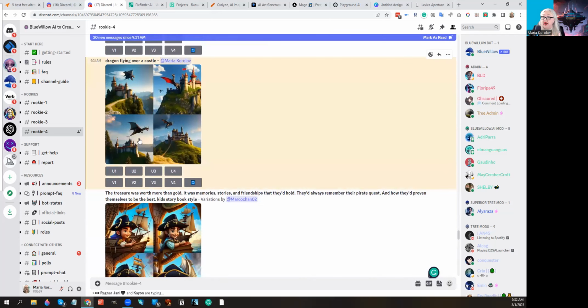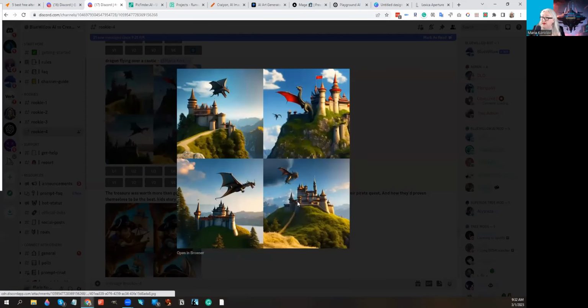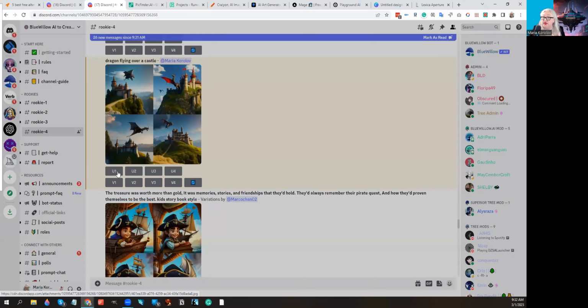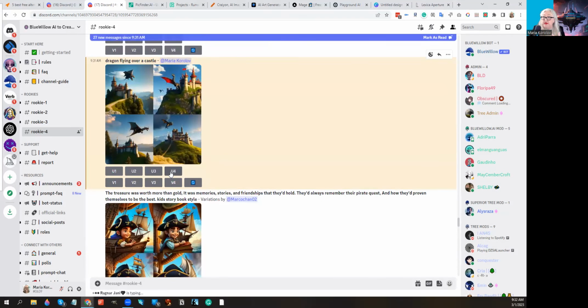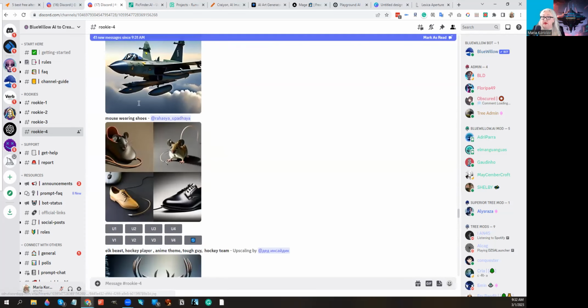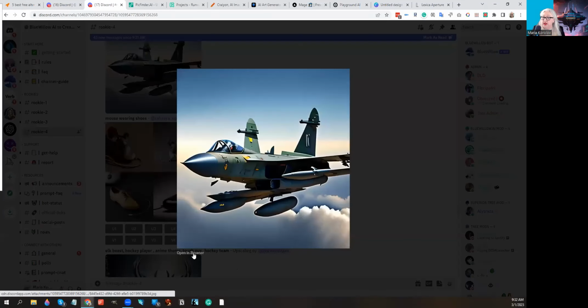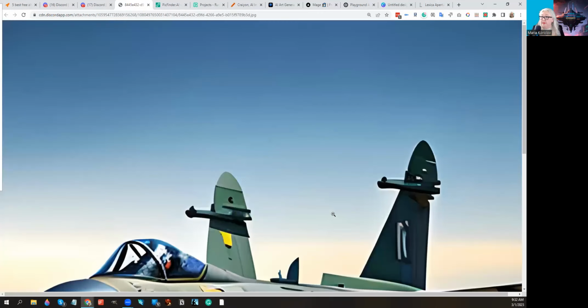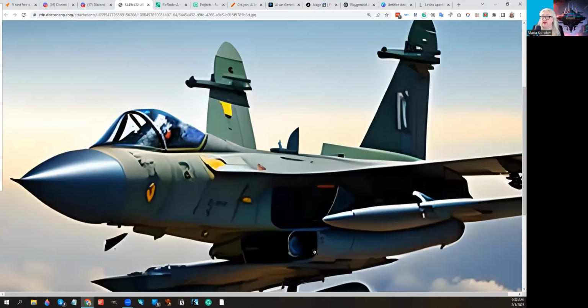And there's the dragon flying over a castle. Look at those. Those are not bad at all. And then you can upscale any one of them. So you hit upscale 1, upscale 2, upscale 3, upscale 4 to make it bigger, or V1, V2, V3, and V4 to give variations on any particular image. And once you upscale it, you'll be able to click on it and download. So here's somebody else's upscaled one. You click on open in browser, and it gives you the full giant picture that you can then download.